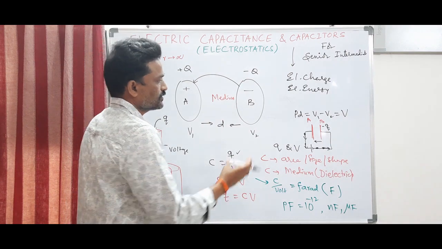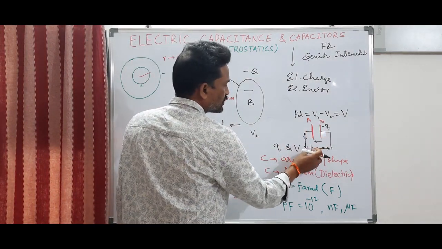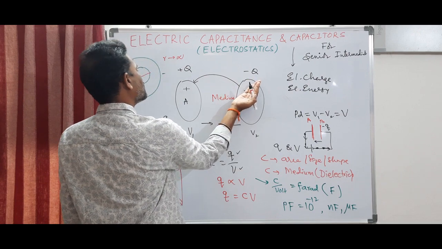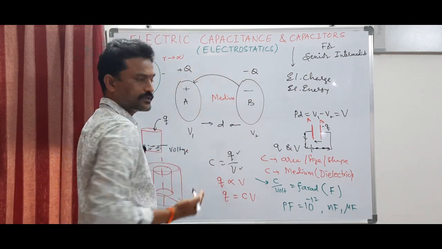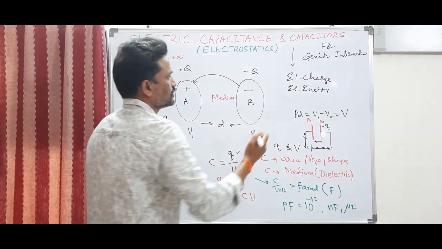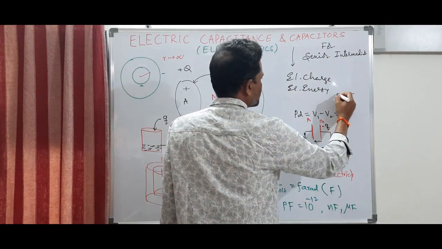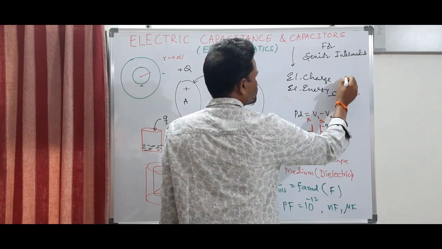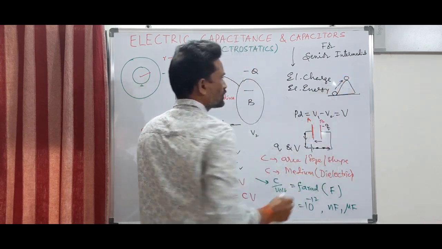So here you can think that the work done by the battery is nothing but the work done in transferring positive charge from plate B to plate A. It is just like in gravitation, it is analogous to sending a stone from the bottom of the mountain to the top of the mountain. You have to do some work.